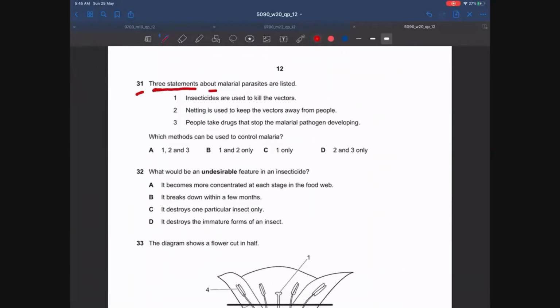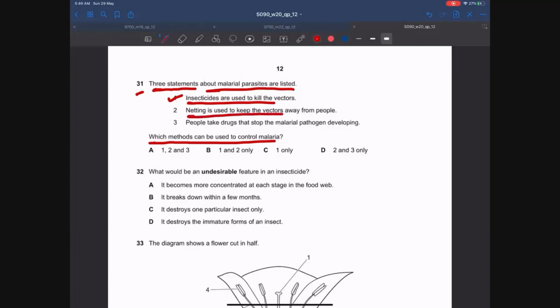Three statements about malarial parasites are correct. Which methods can be used to control malaria? Okay, so we need to look at which of the three methods are correct or can be used to control malaria. Insecticides are used to kill vectors. This is true. If you use insecticides to kill female Anopheles mosquito, which are the vectors which transmit the plasmodium or malaria, if we kill the vectors, it will definitely control malaria.